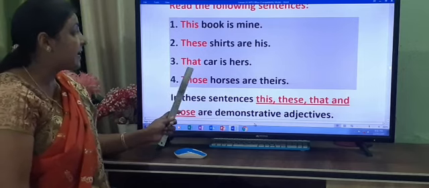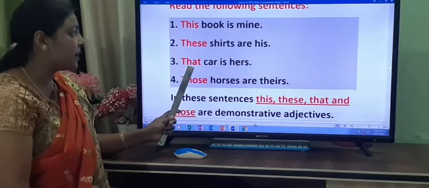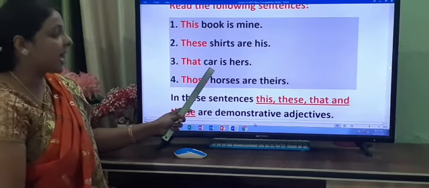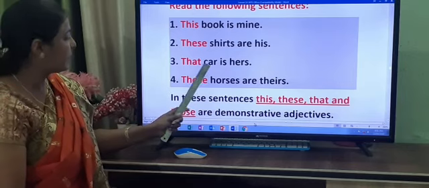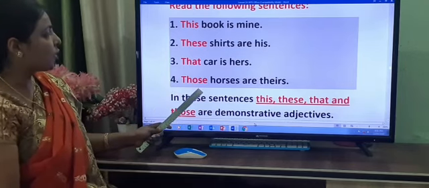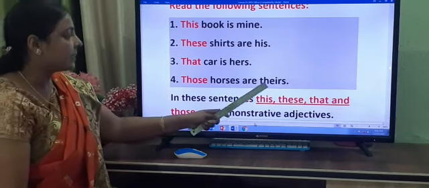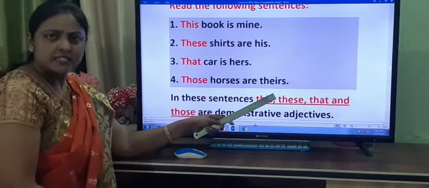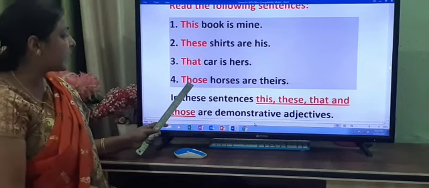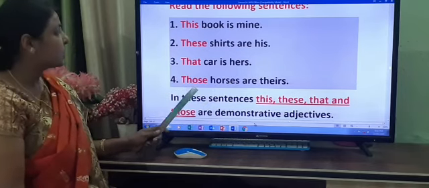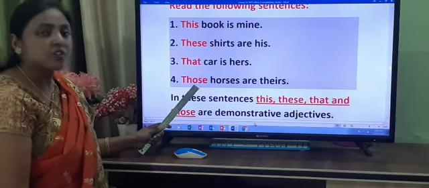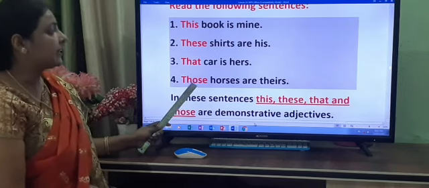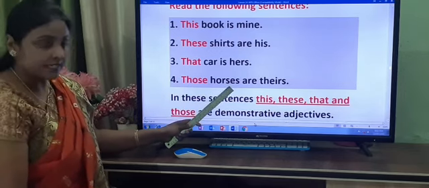So that is a demonstrative adjective which qualifies the noun car. Number 4, those horses are theirs. Which horses are theirs? Those. So those is a demonstrative adjective. It describes the noun horses.